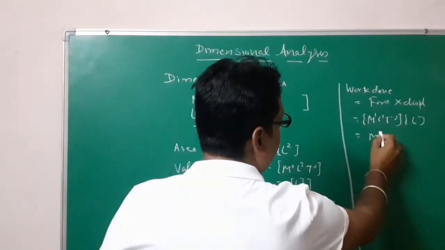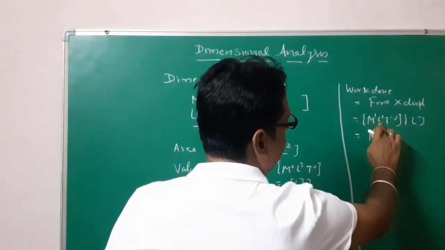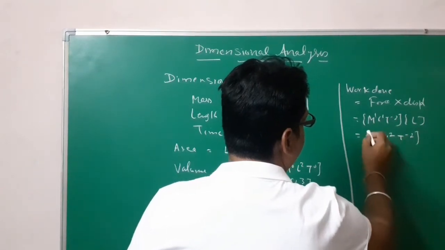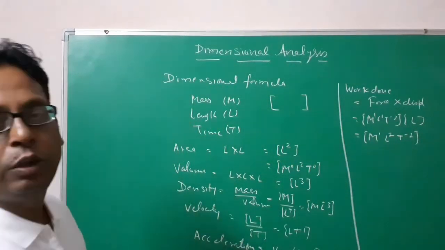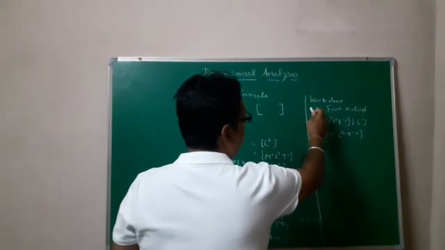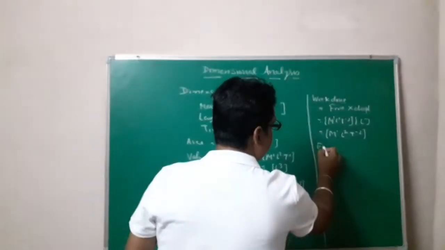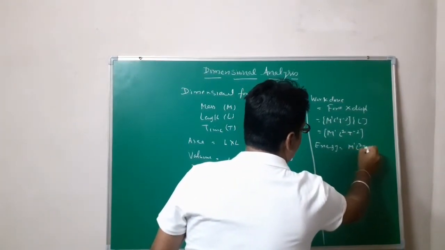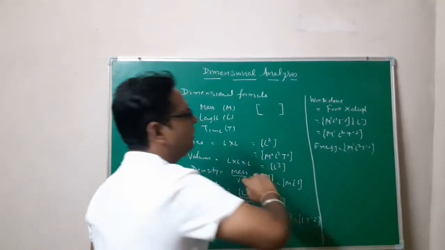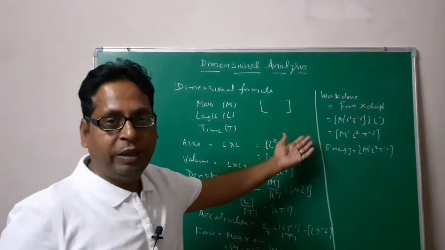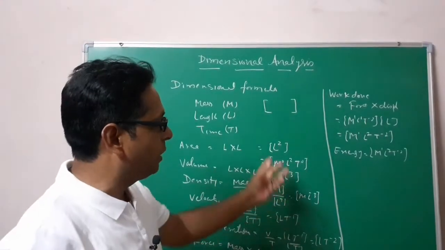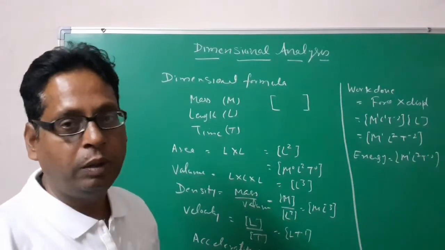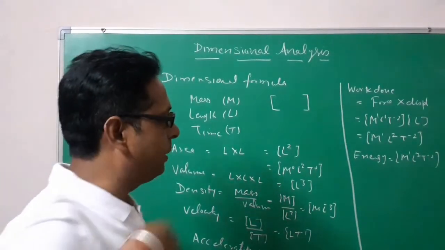Further you can write M1 L raised to power 1 into L raised to power 1, this will be M1 L2 T minus 2. And students, this is nothing but equal to energy also. So work done and energy have the same dimension, because energy is the capacity to do work. It means whatever the dimensional formula of work done, we have the similar dimensional formula for energy also.